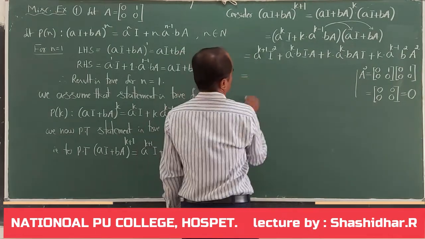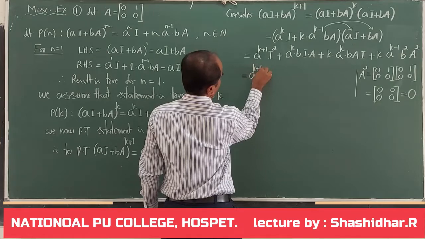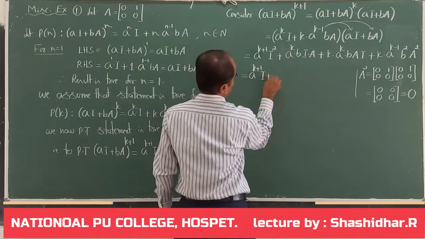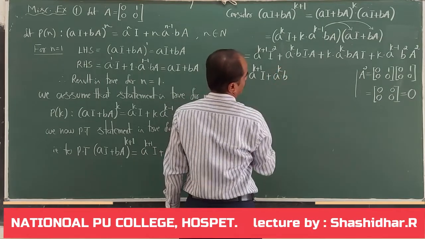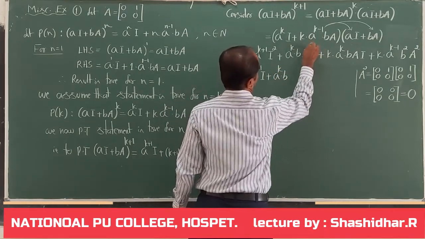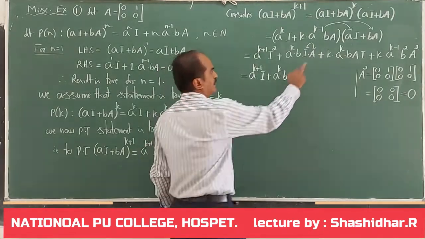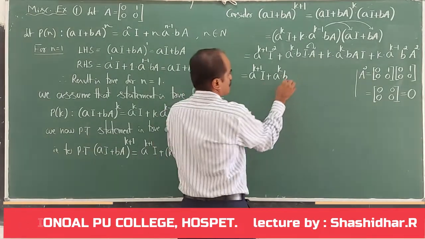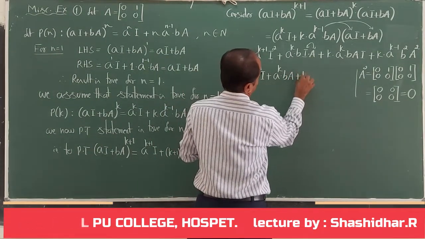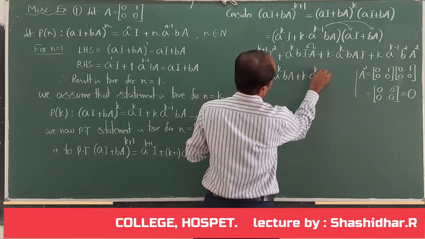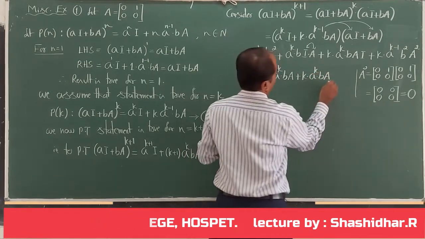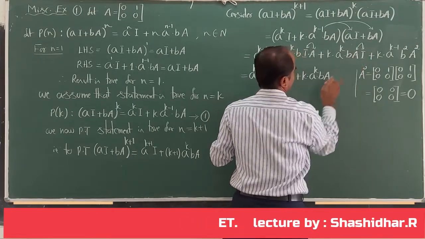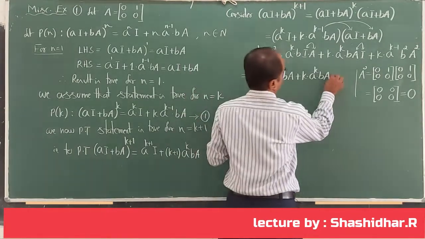Let us simplify now. A to the power of k plus 1 into I square. What is I square? I itself. Plus A to the power of k into B. What will identity matrix into A give us? A is a square matrix of order 2, I is the identity matrix of order 2. On multiplying, you are ending with A only. Plus k into A to the power of k, B into A, because A into I will give us A only. So I have written this plus.